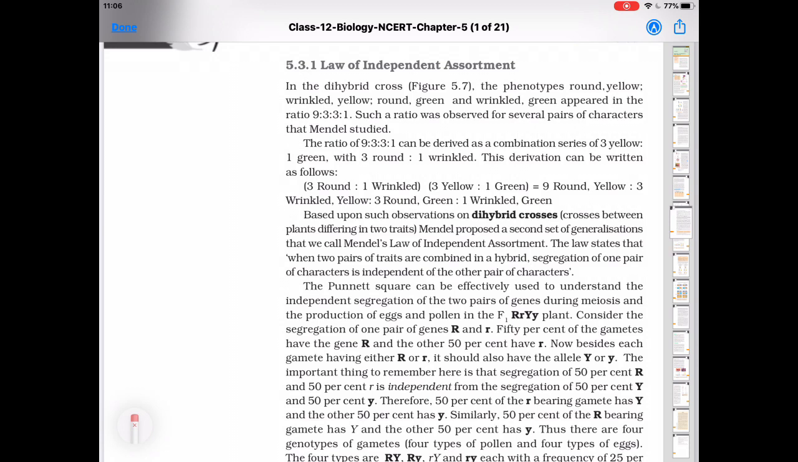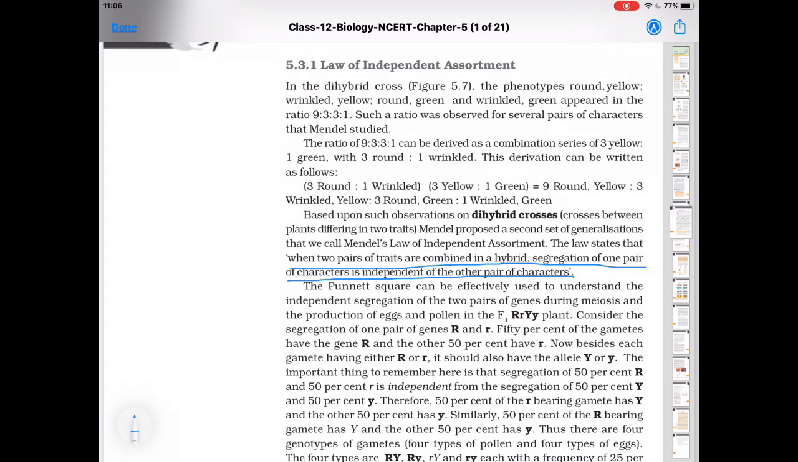First, the definition. The law states that when two pairs of traits are combined in a hybrid, segregation of one pair of characters is independent of the other pair of characters. This is the definition of independent assortment, which means, like in the dihybrid cross we have studied earlier, in which